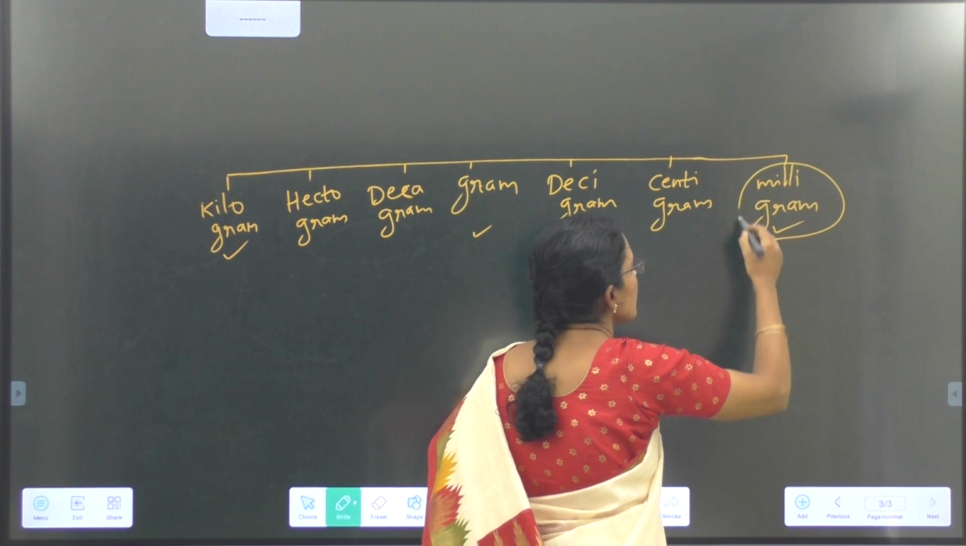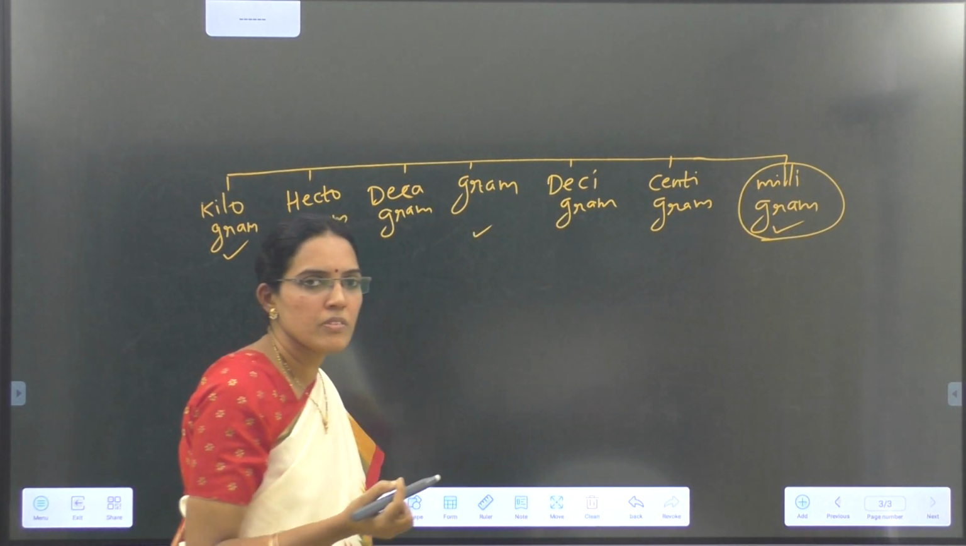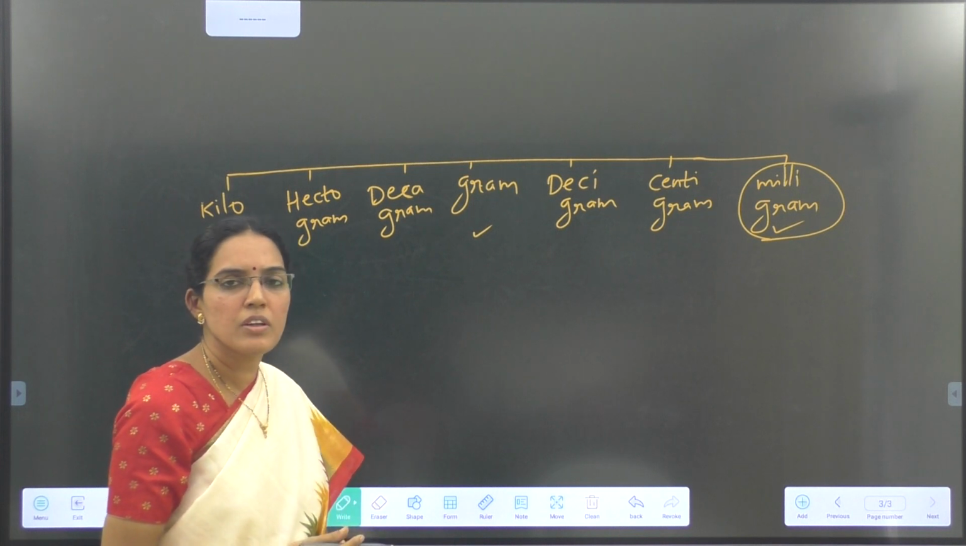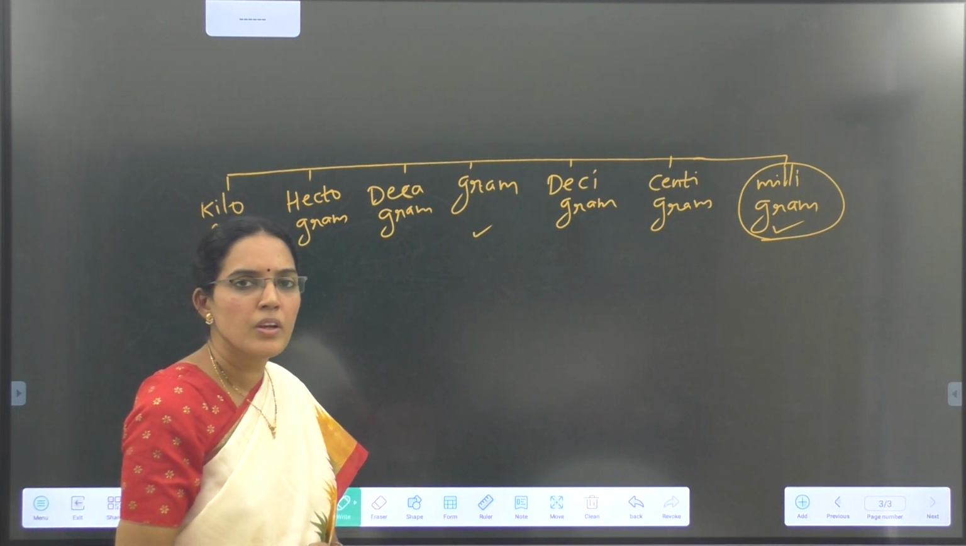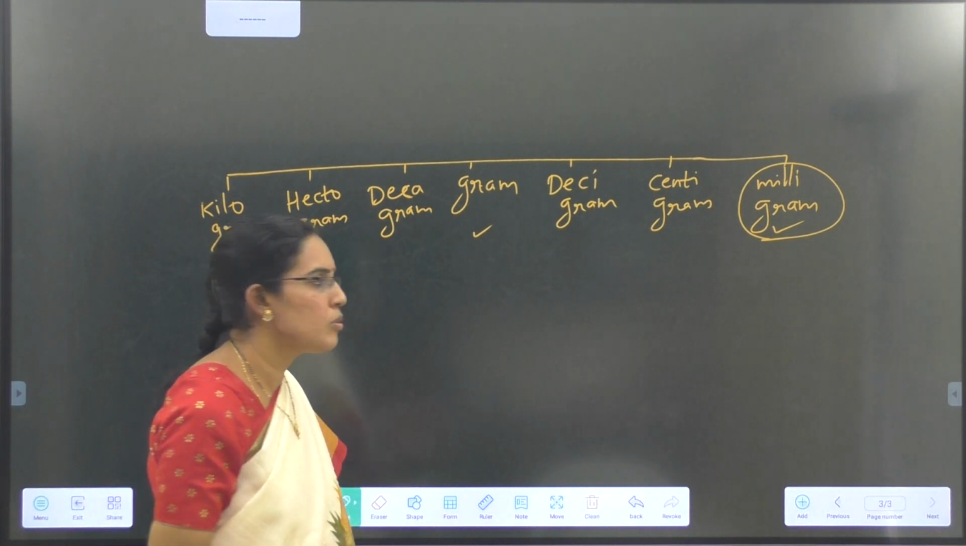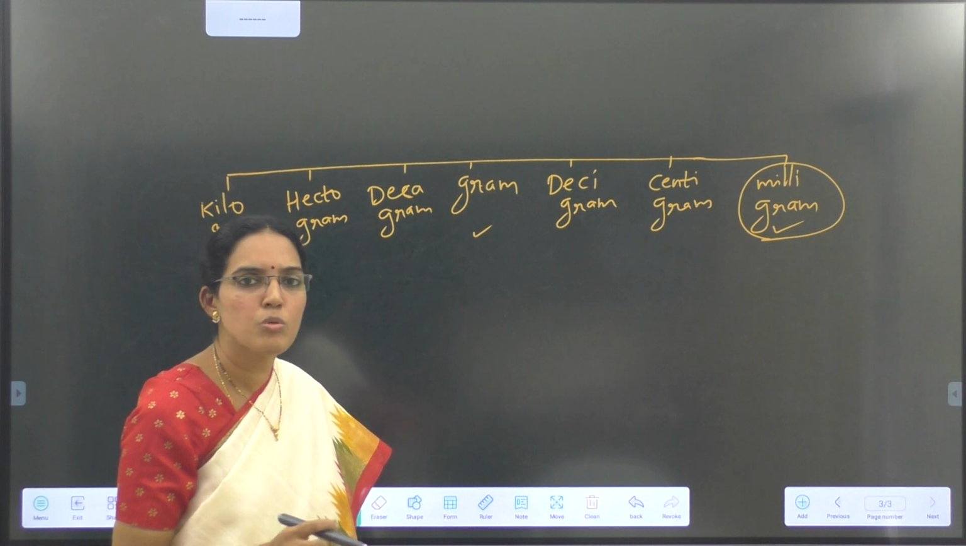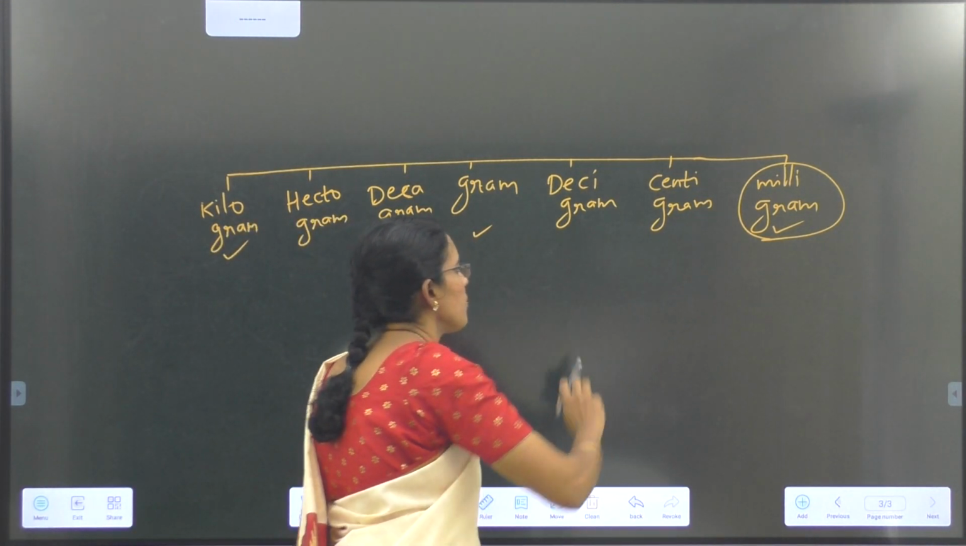Where do we use milligrams? For very small weights. To measure very small weights we use milligram, that is for precious items like gold, silver, and in medicines also we use 500 mg, 200 mg. You have heard, I think. To measure small weights we use milligram.